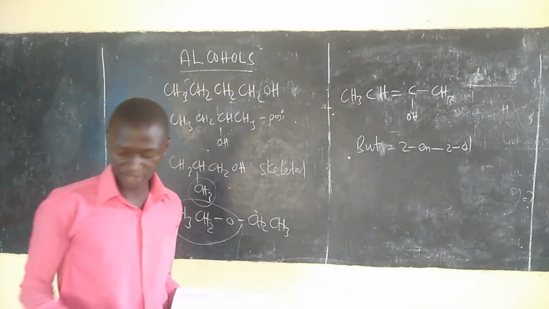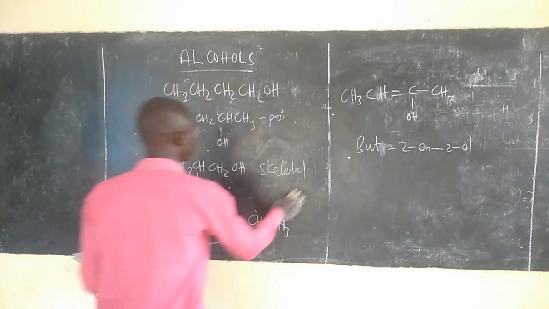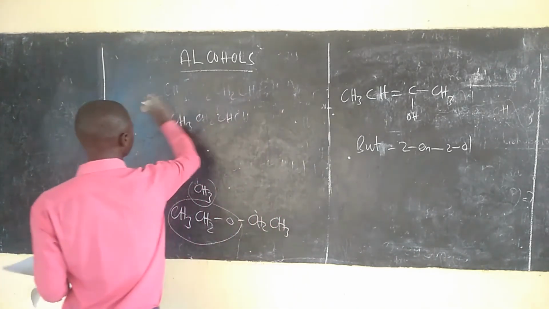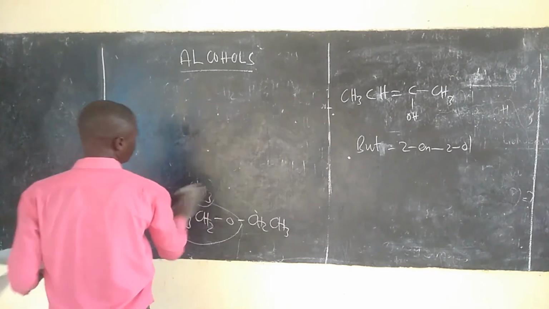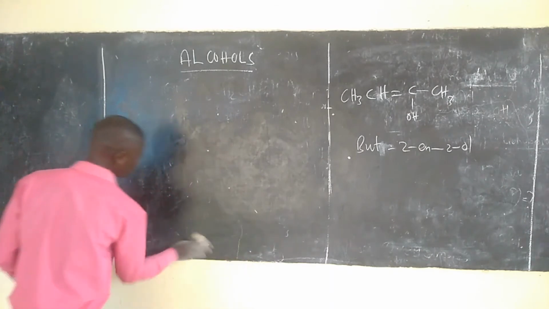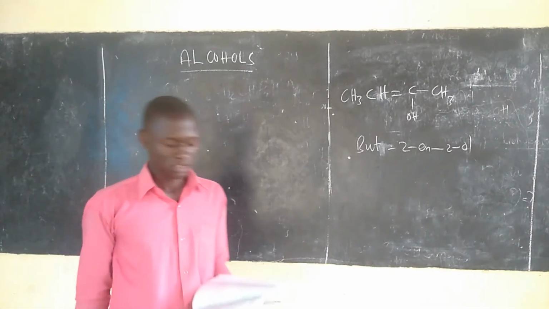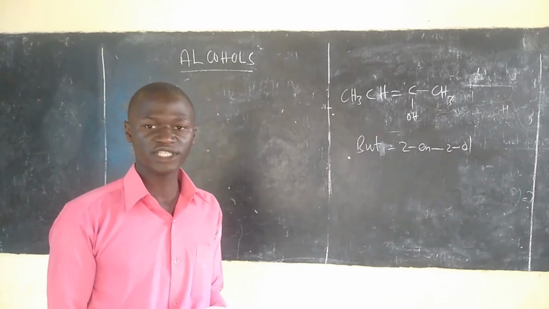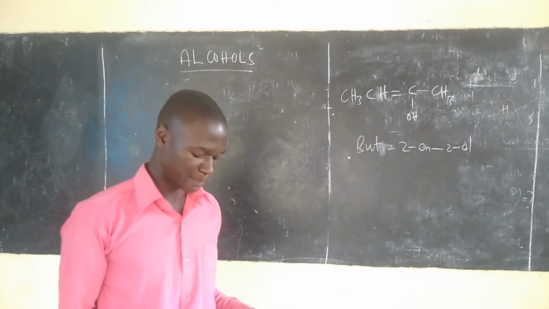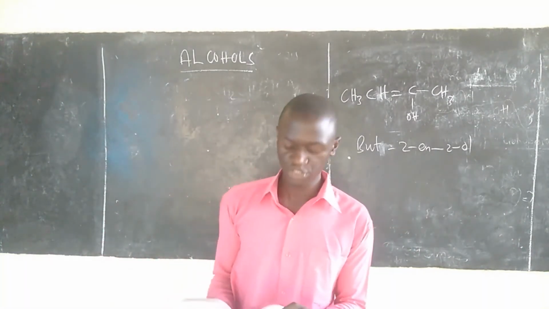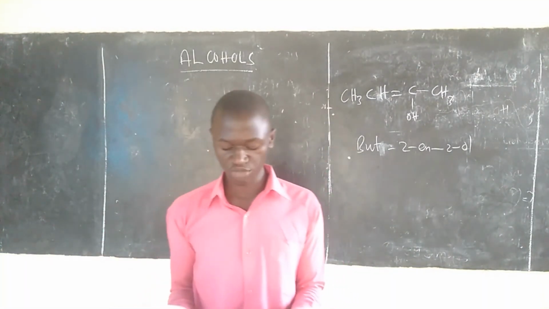So from there we can discuss the physical properties of alcohol. On the physical properties of alcohol, first is the solubility in water. Alcohols are soluble in water due to formation of hydrogen bonds.